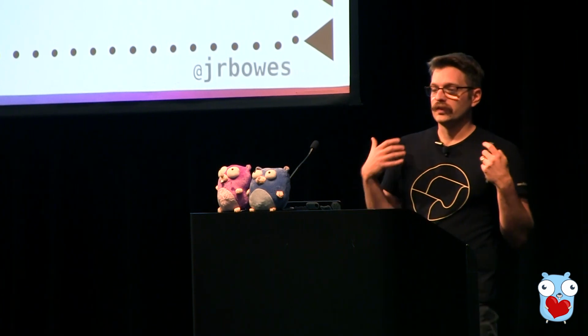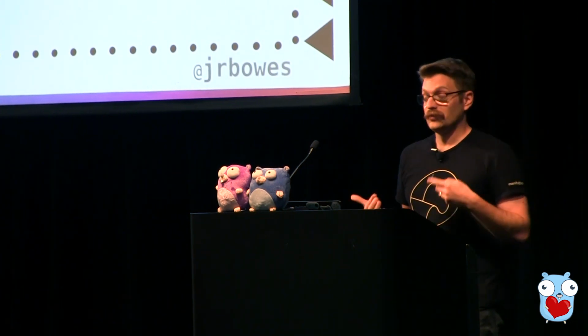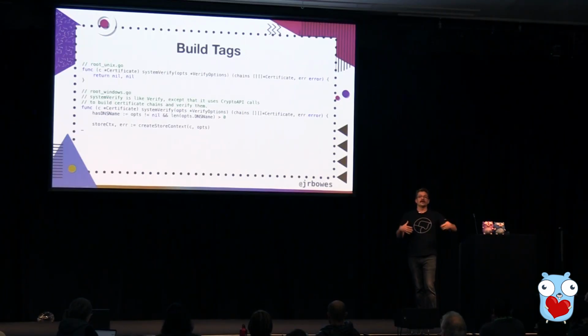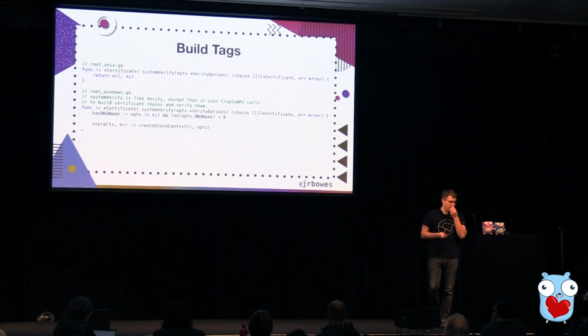But the other way to do this, and the way that this root Unix file is working, is that Unix, it's funny to say Unix isn't an operating system, but in the case of the available operating systems for us, it's not a defined one. So how does that file get excluded when we're using the Windows one? And this is with specifying your build constraints as a comment declaration.